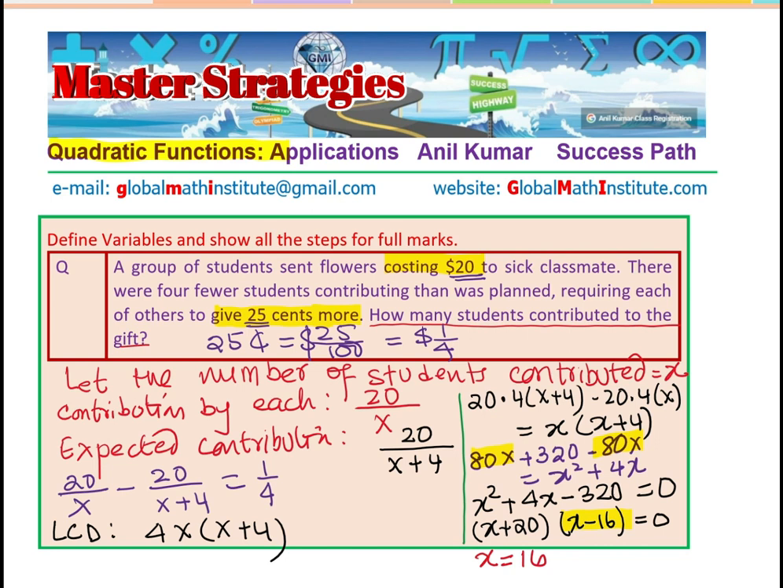So now we can write down a statement, right? So we'll rewrite the statement: the number of students who contributed is equal to 16. Makes sense. Exactly like this, you should be following all the steps after defining the variables and writing your answer with a statement and units. So the number of students is 16. So that is one approach in which you can answer the question.